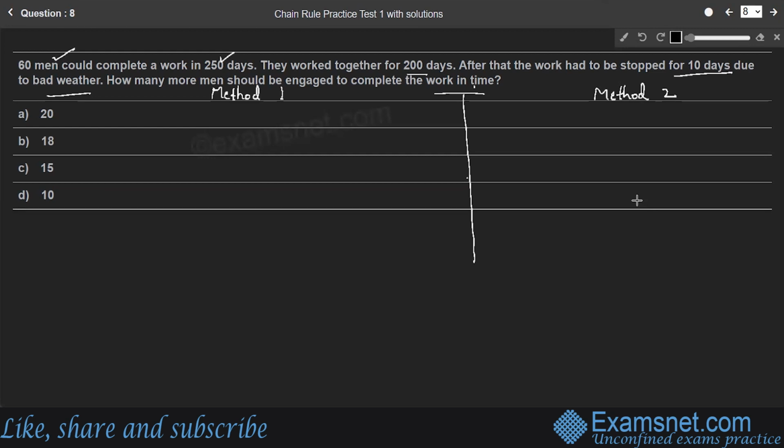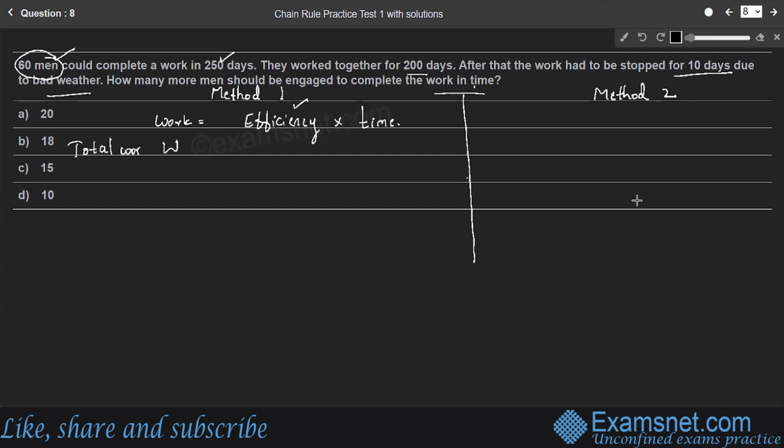So here it is given that 60 men could complete a work in 250 days. We all know that work is equal to efficiency into time, right? So the general formula for work is equal to efficiency into time. Here efficiency can be considered as number of persons working here. So 60 men are working here for 250 days to complete some amount of work, right? So we'll consider W as the amount of total work.